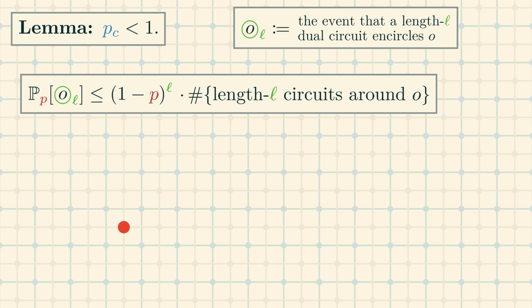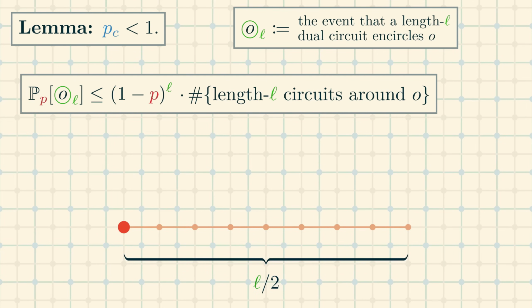First of all, any dual circuit must cross at least one primal edge along this path of length L/2 from the origin to the right in the primal grid. If a dual circuit doesn't cross this primal path, then it must have length greater than L, because it must contain the entirety of this primal path in its interior.